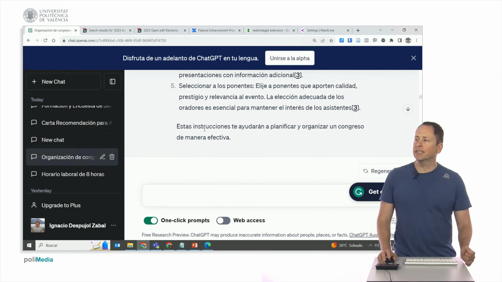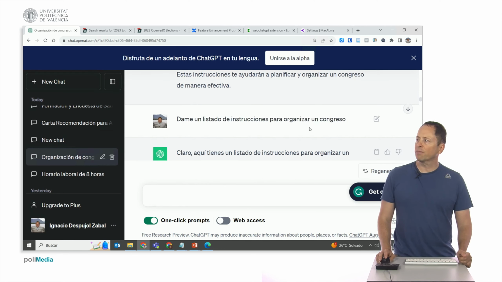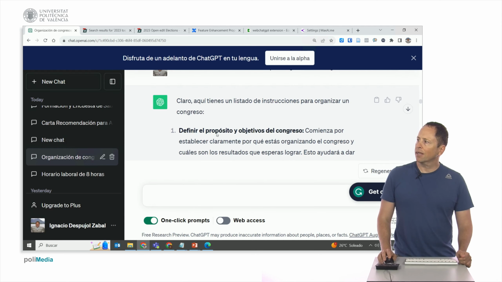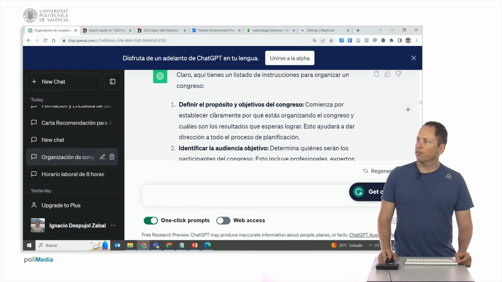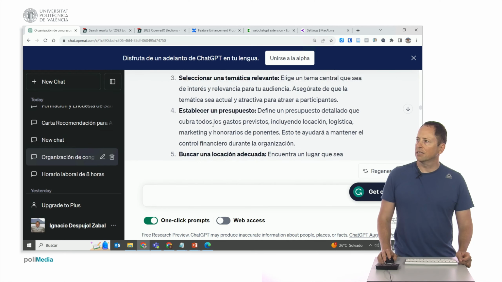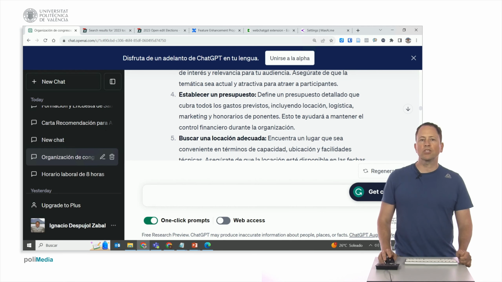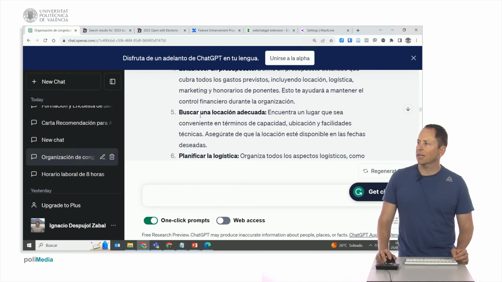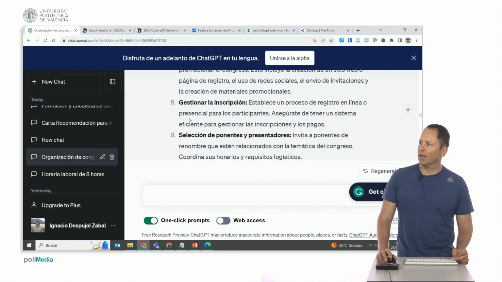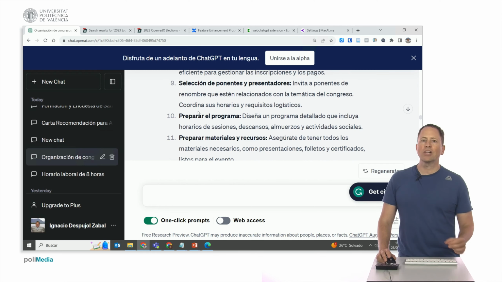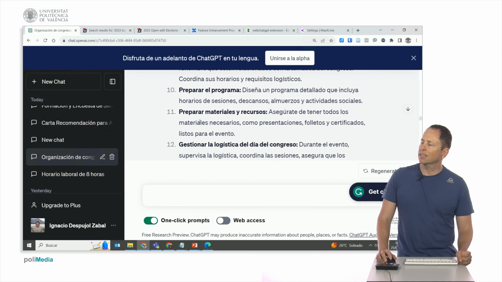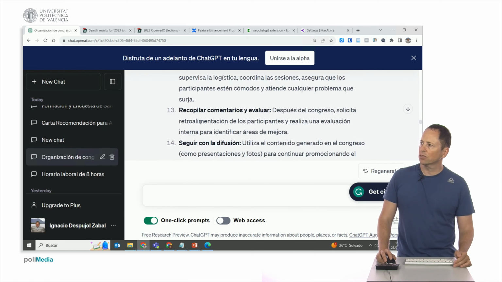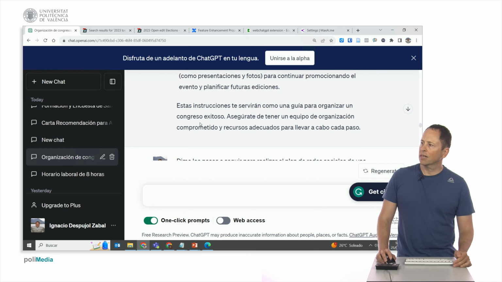We could have directly asked it to give us a list of instructions to organize a Congress without having this text, and with the information it had, it would go to the instructions list: organize a Congress, define the purpose, identify the audience, select the theme, establish a budget. It is quite similar, but notice the differences, because here it has already used its previous knowledge to go further. Planning the logistics, promotion and marketing, registration management. It is much more complete than the text that we had given it. To organize the instructions, prepare the program, materials and resources. Look, the instructions follow.